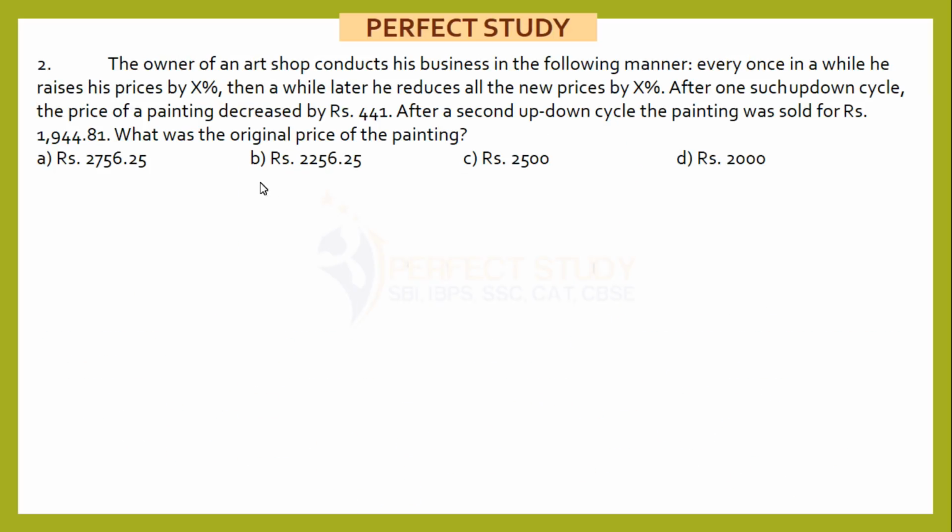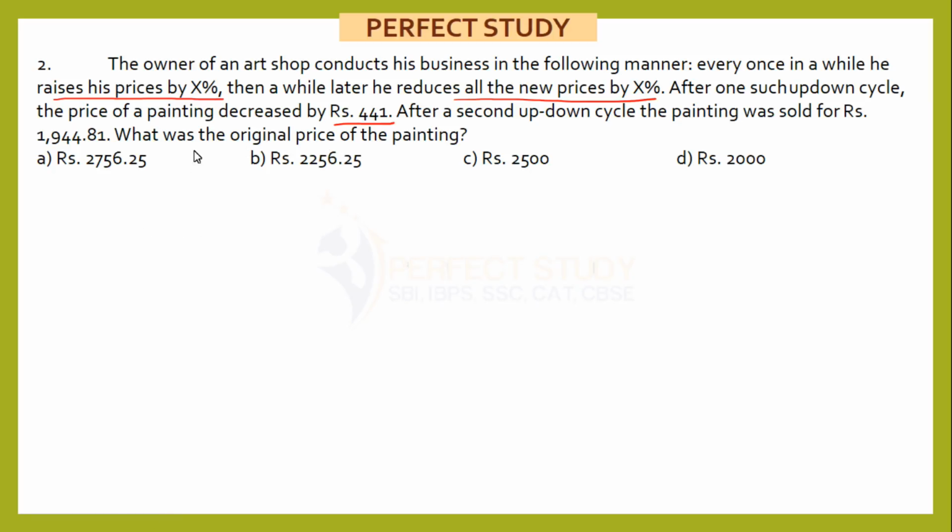Next. The owner of an art shop conducts his business in the following manner. Every once in a while, he raises his prices by X%. Then a while later, he reduces all the new prices by X%. After one such up-down cycle, the price of a painting decreased by rupees 441. After a second up-down cycle, the painting was sold for rupees 1944.81. What was the original price?